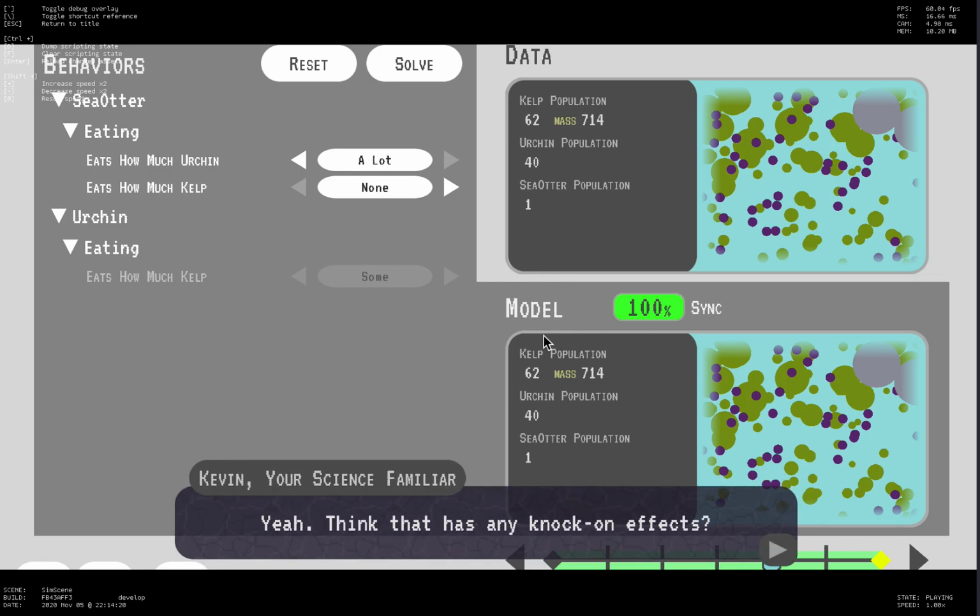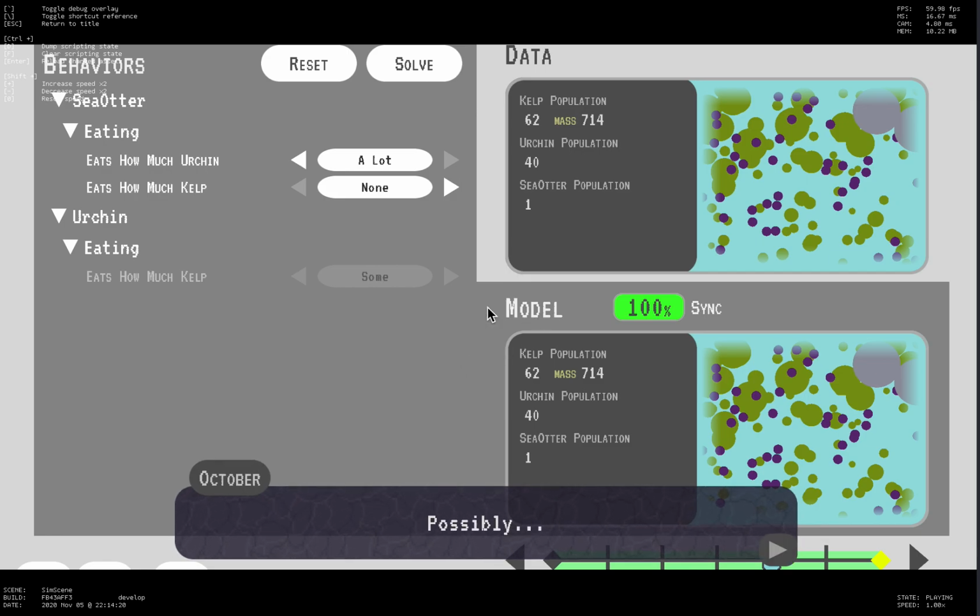This really is just the first part of how we would use modeling. In the second part of modeling, we would use accepted behaviors, things that we know really work, in order to predict future states. And by doing so, we could play around with how many otters and urchins would lead to some desired outcome.